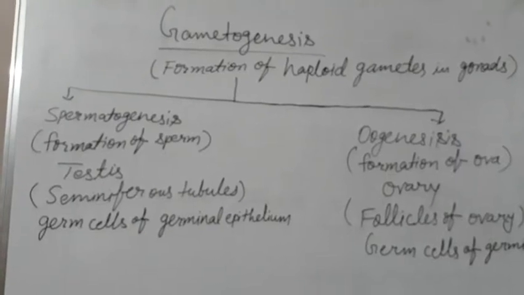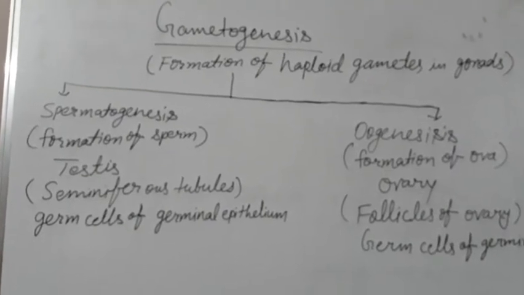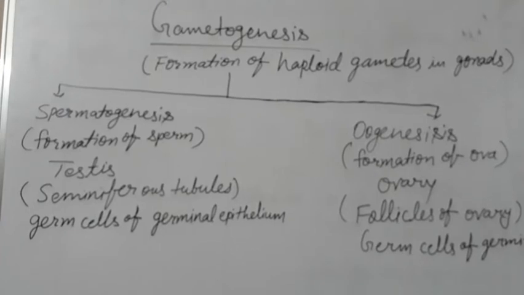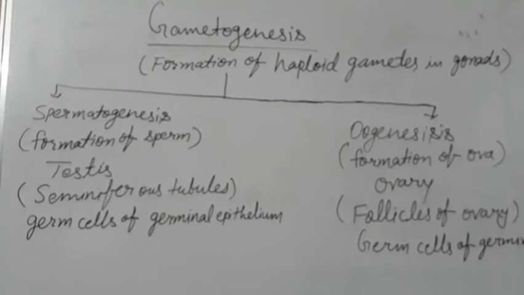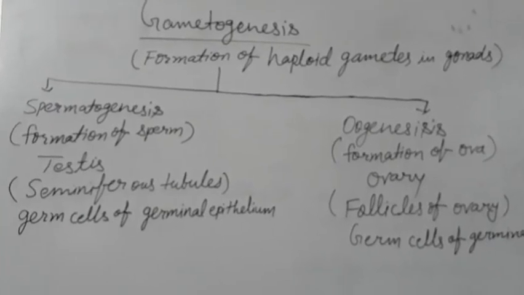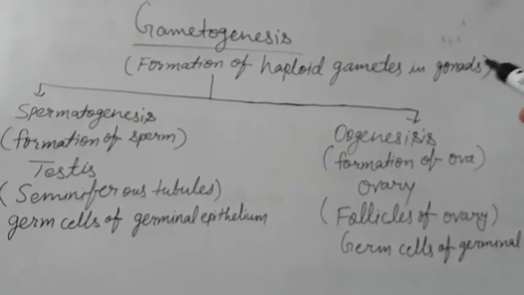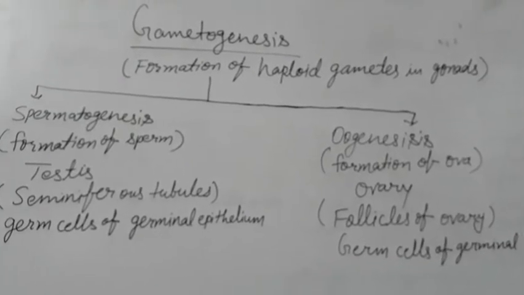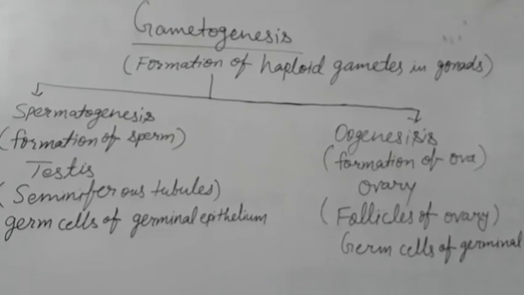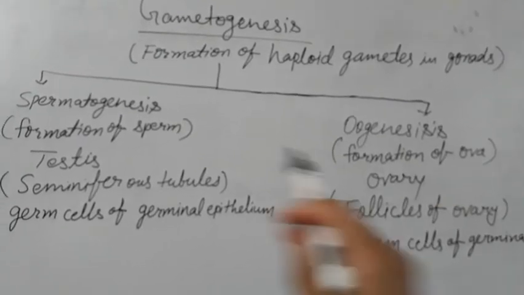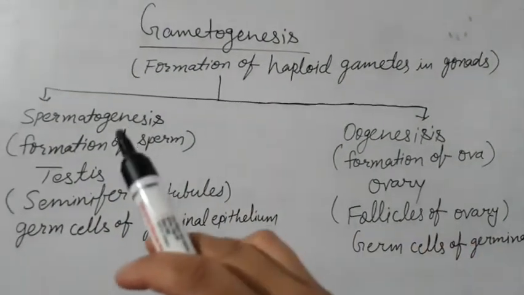Hello students, welcome back. In this video we will discuss gametogenesis, a very important topic of class 12th biology. Gametogenesis is the formation of haploid gametes in the gonads, that may be the testes or ovaries. Gametogenesis is divided into two parts, spermatogenesis and oogenesis.